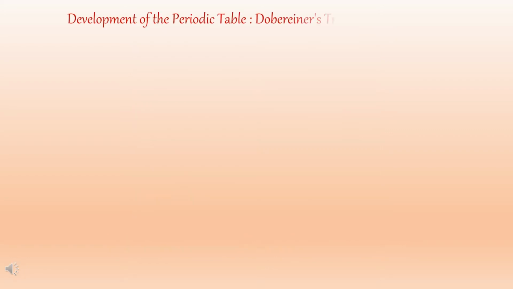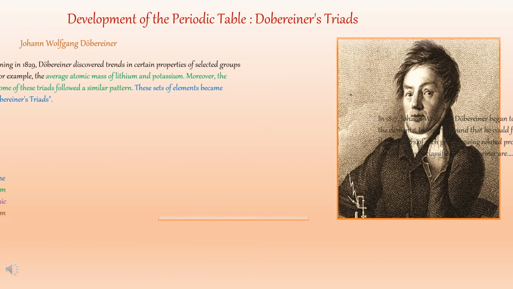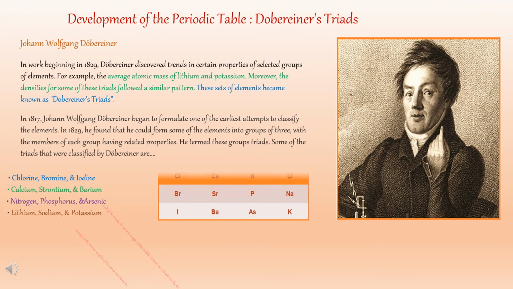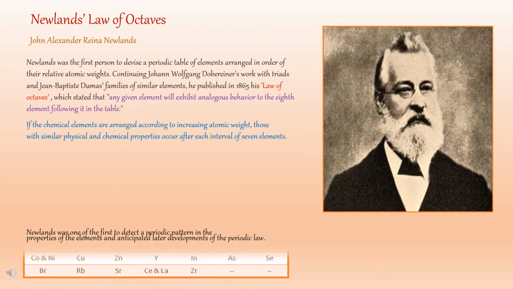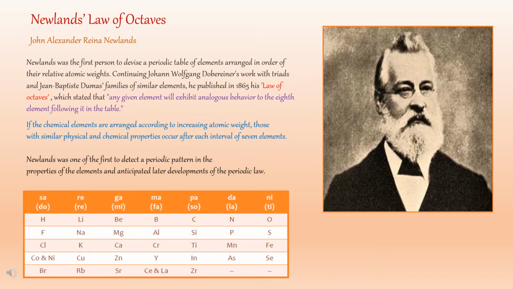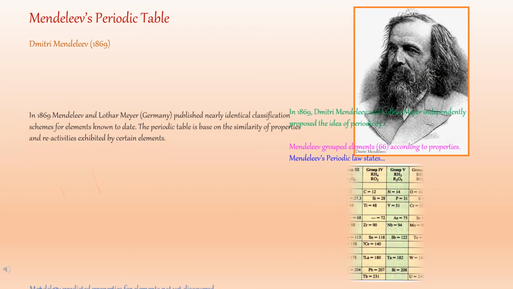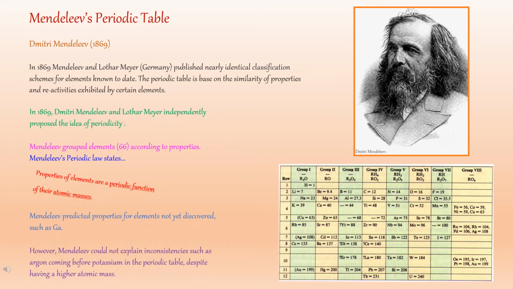This chapter was started by Dalvi Madam. In her video, she explained the need of classification of elements and Dobereiner's triads. She also explained Newland's law of octaves and the reason why he failed to classify all elements known at the time. Dalvi ma'am also explained the most successful periodic table of Mendeleev. After that, Sringare ma'am explained the merits and demerits of the Mendeleev's periodic table.